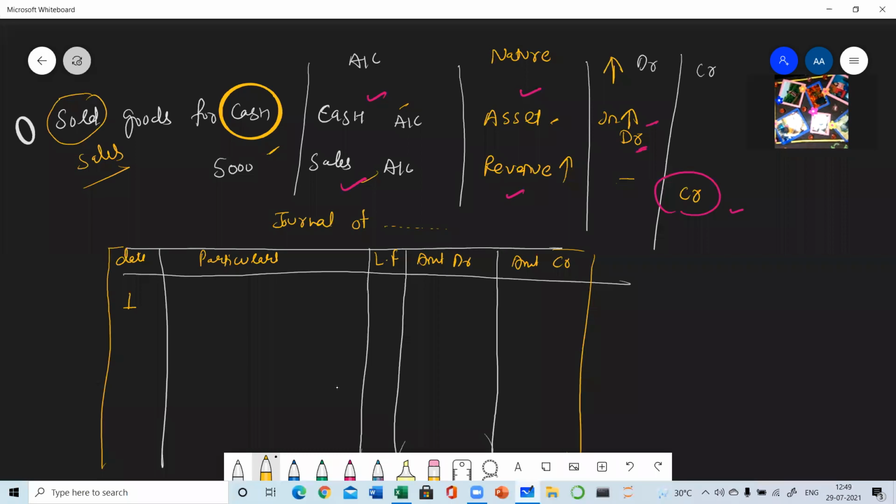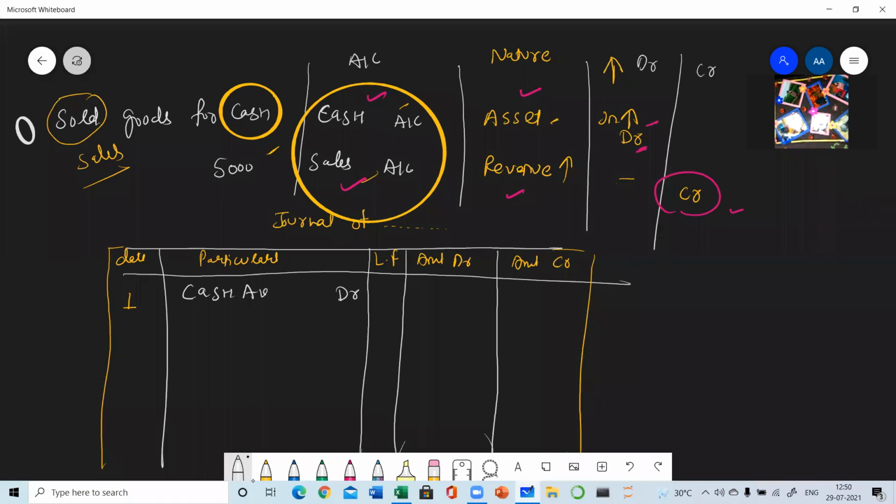Don't pass any journal entry at random. Just analyze the transaction, then decide which account is to be debited and which is to be credited. Now we need to write. So two accounts are involved here. You can see cash and sales. And it is the custom that in the journal, the first account we need to write is the account which is to be debited. So the account which is debited will be written first. So which account is debited here? Cash. So I'm writing here cash account Dr.